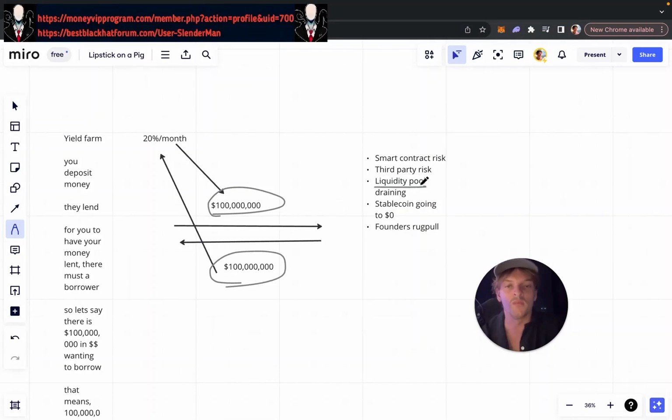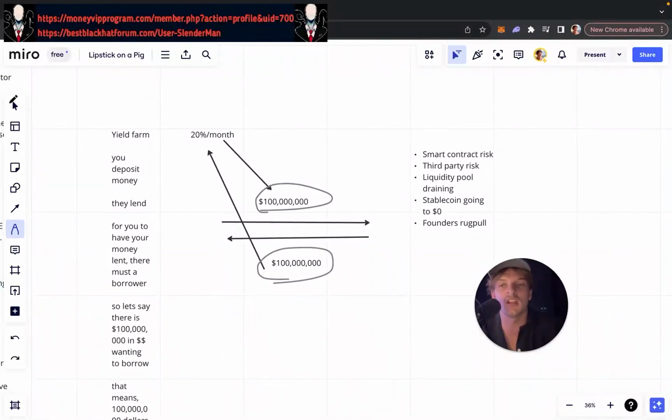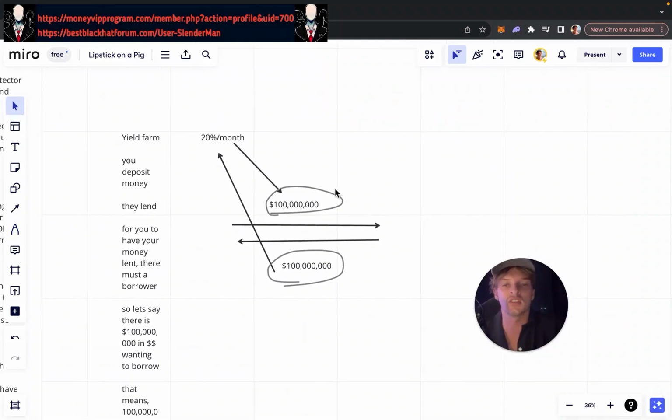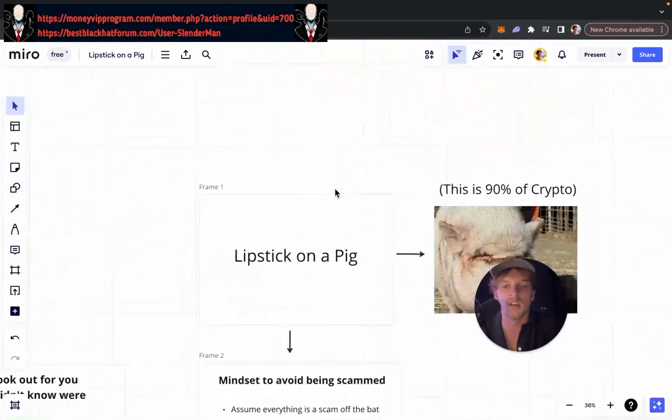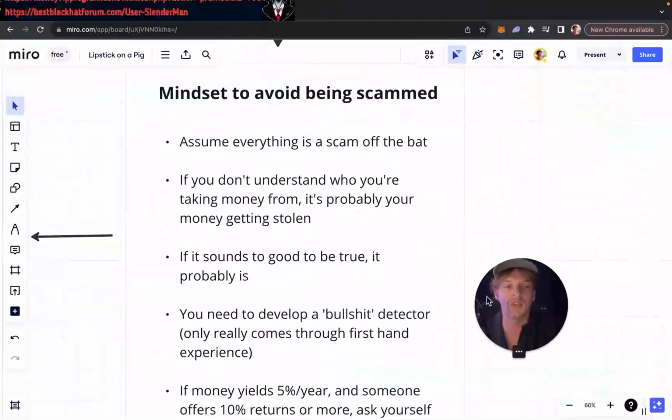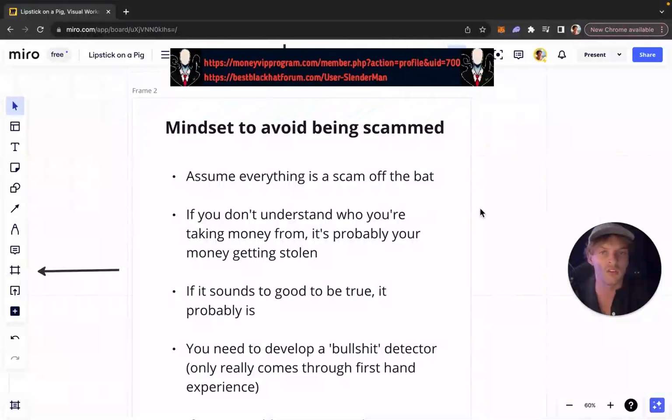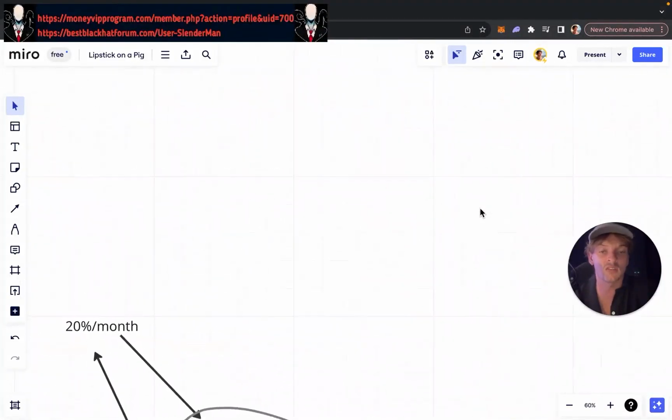Liquidity pool draining. This is a complicated one, but generally when you lend money in crypto, one way is through liquidity pools, right? I don't want to really get into this one, but basically the liquidity pool can get drained, which means that you have no way to get your money back. Stablecoin going to zero. If you lend USDT, what happens if USDT crashes and goes to zero, right? So there's a lot of risks associated with this operation that they won't tell you. And it's not necessarily a scam in this example, but it is lipstick on a pig, right? They make it seem like it's this amazing thing, but it's not. You took more risk, and that's why you get more reward.